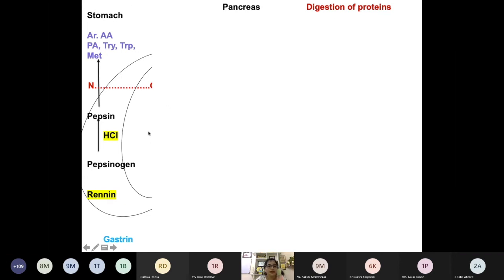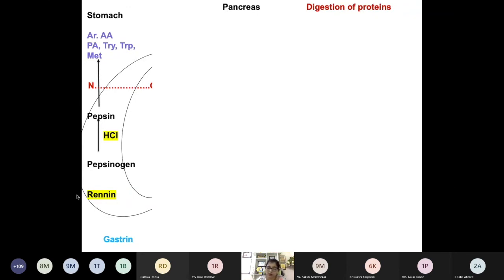Okay, now one more thing you need to consider here is rennin. Now remember the spelling of rennin: R-E-N-N-I-N. Do you remember any other renin in our body? Secreted by the kidney. What is the spelling of that? R-E-N-I-N. So the only difference is one double N, but remember these are two different enzymes.